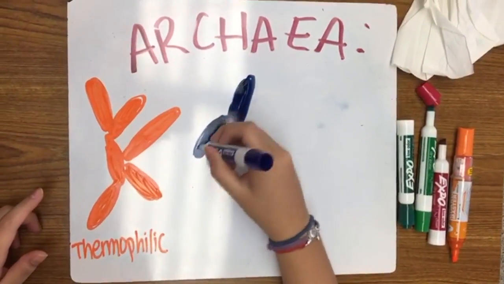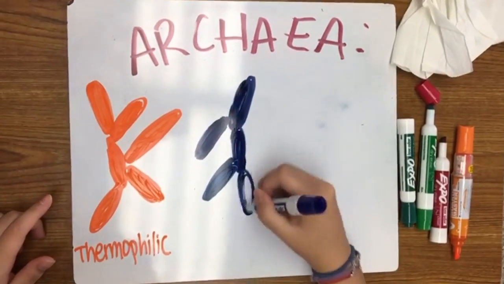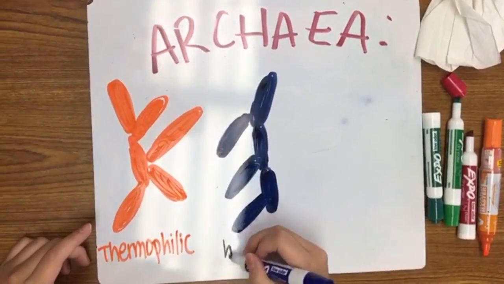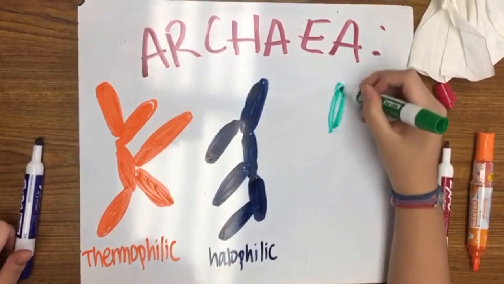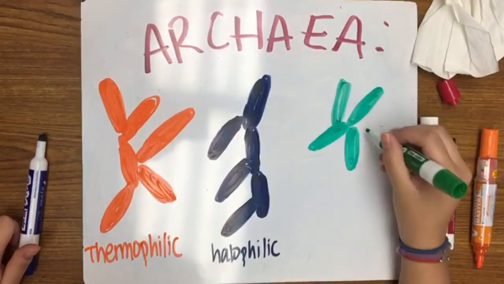They are found in sewage, thermal or volcanic vents, very salty water, hot springs, or deserts. Some examples are thermophilic bacteria, halophilic bacteria, or methanogenic bacteria.